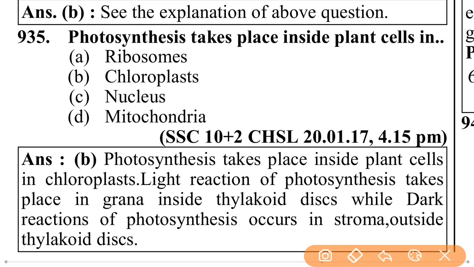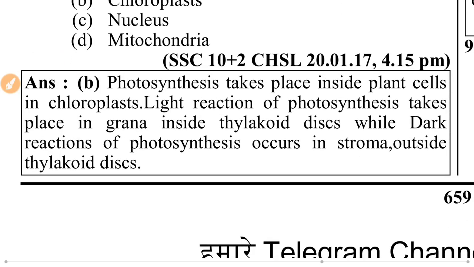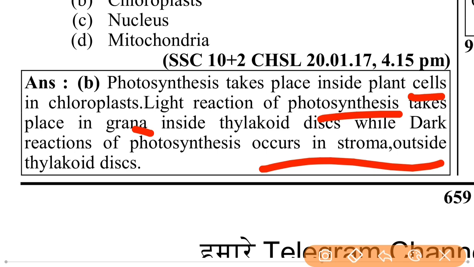Photosynthesis takes place inside plant cells in chloroplasts. The light reaction of photosynthesis takes place in the grana inside the thylakoid disc, while the dark reaction of photosynthesis occurs in the stroma outside the thylakoid discs.